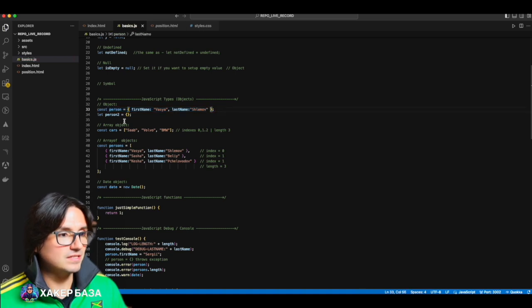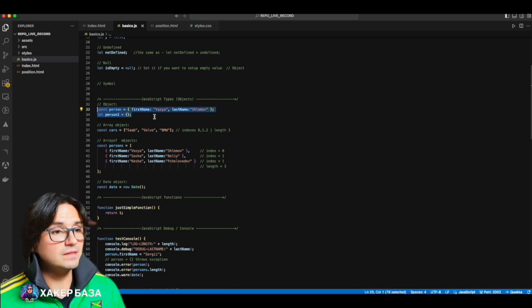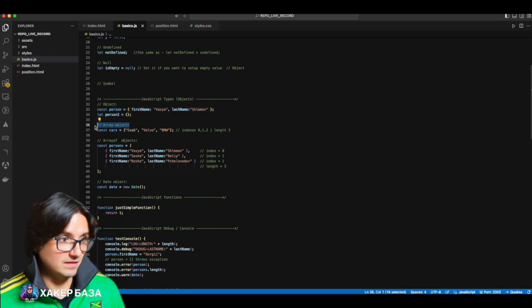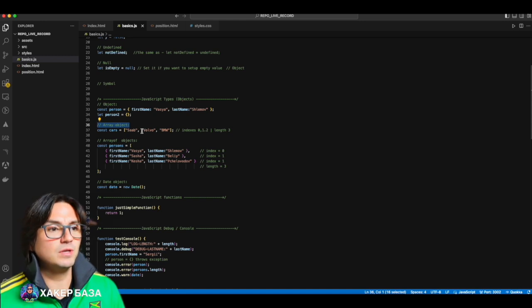I'll remove this age. And then I created person2, just an empty object, so you can see. It's all simple. Again, if something is unclear, I will add everything to the hacker base. All I need from you are questions. The second, also popular type of object, is called an array. You will work with arrays your entire life. With array objects, but probably more with arrays.